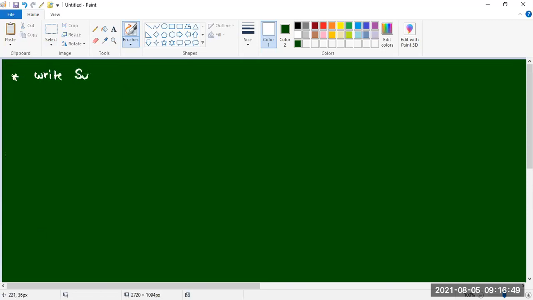Write subsets of the set {A, B}. You see carefully. I am writing proper subsets and total subsets here. So first, given set equal to {A, B}. The subsets equal to